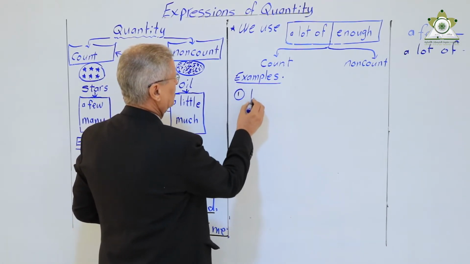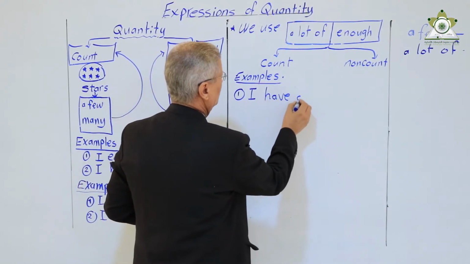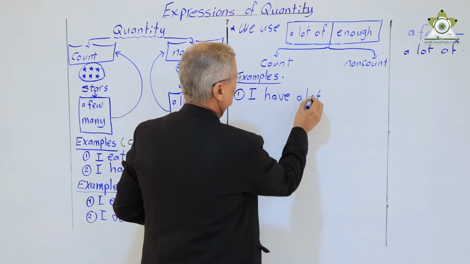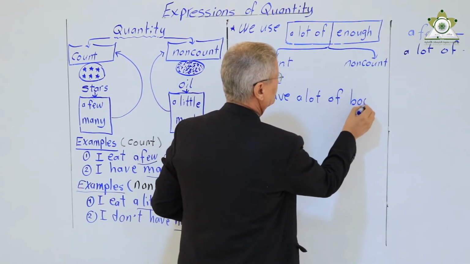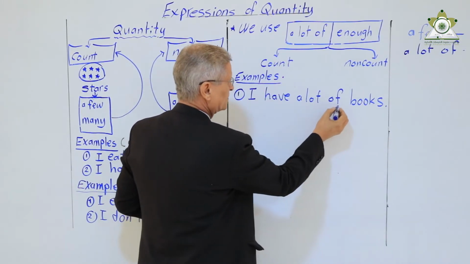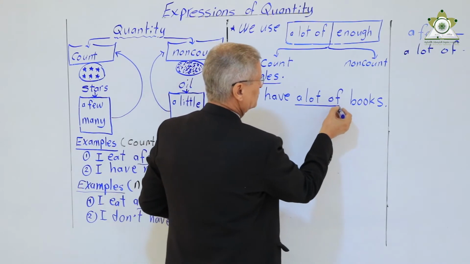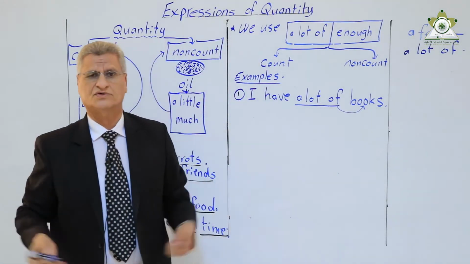I can say I have a lot of books. Notice here, a lot of comes with a count noun. I have a lot of books.